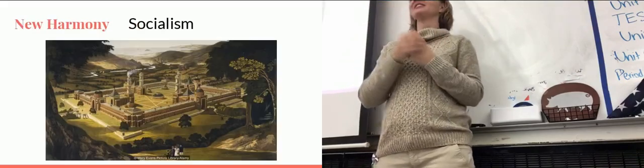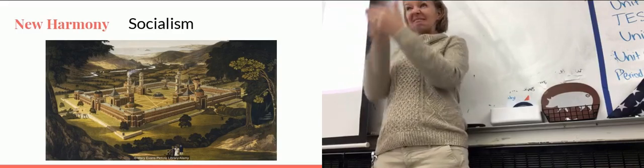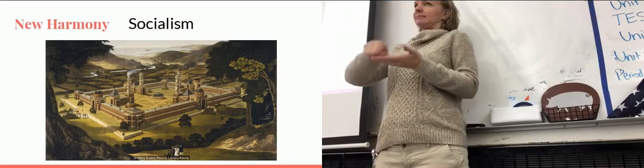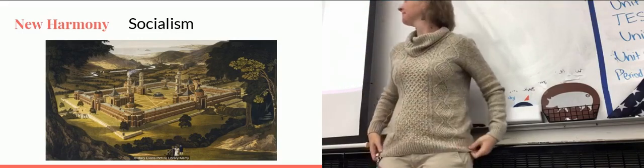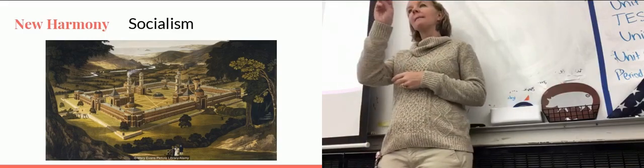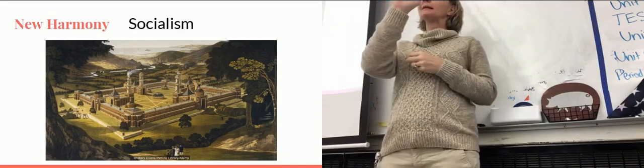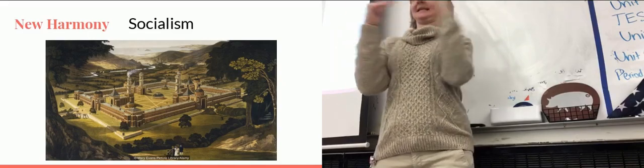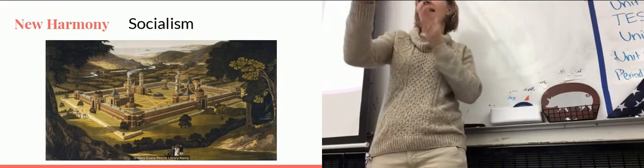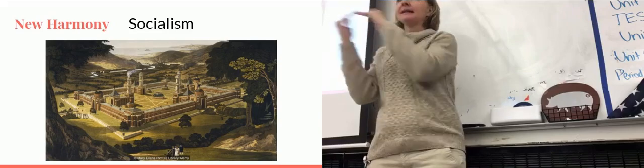Now, the last one I want to tell you about is the New Harmony. And if on your paper you do not have socialism, you need to write down the word socialism on your charts. Okay? Now, the New Harmony community is going to be an economic community. Basically, their goal is to have perfect socialism. What that means, everybody there has the same job, which is working in factories that you can see right here. You work in the factory, everybody receives the same pay. Everybody pulls all the food together. Everything gets divvied out. It's on the first page, 4th one down.